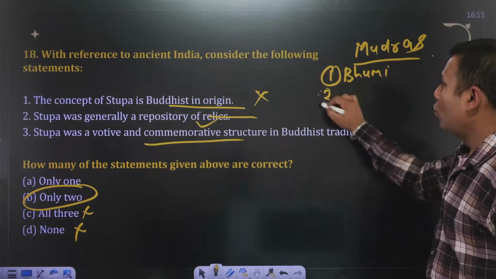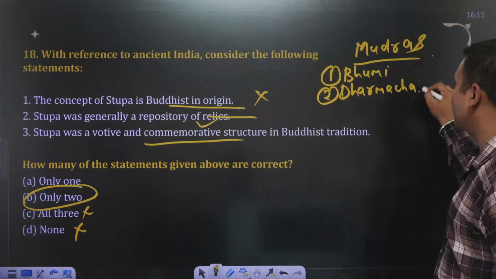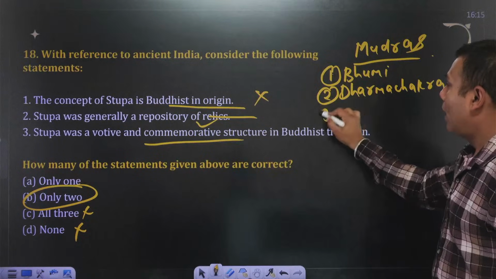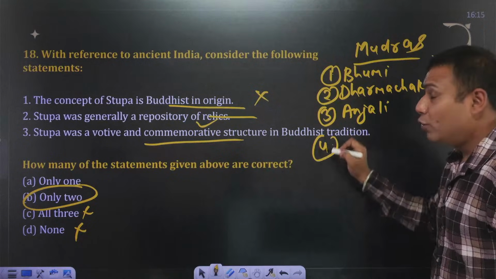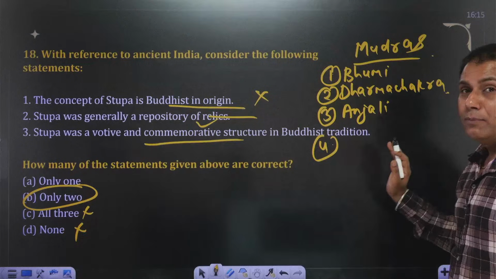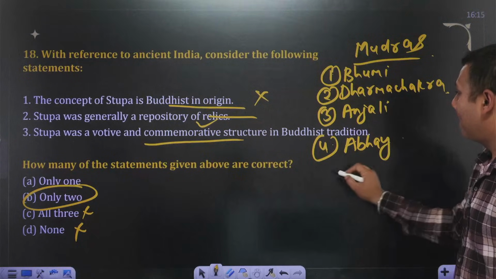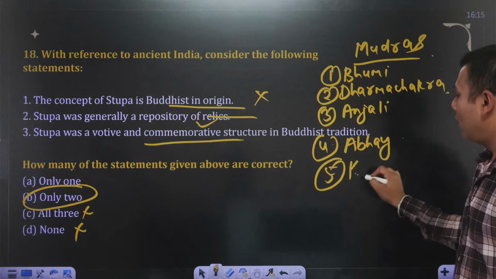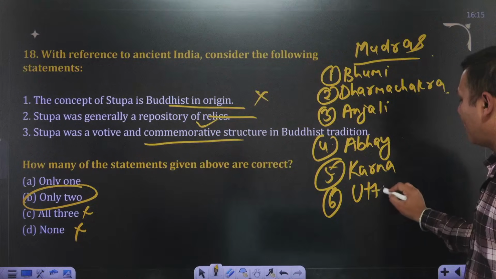Then go through Dharma Chakra Mudra. What is the significance of Dharma Chakra Mudra? Anjali Mudra. Please note it down if you want to. Anjali Mudra. Apart from this, Abhay Mudra, Karna Mudra, Uttar Bodhi Mudra.